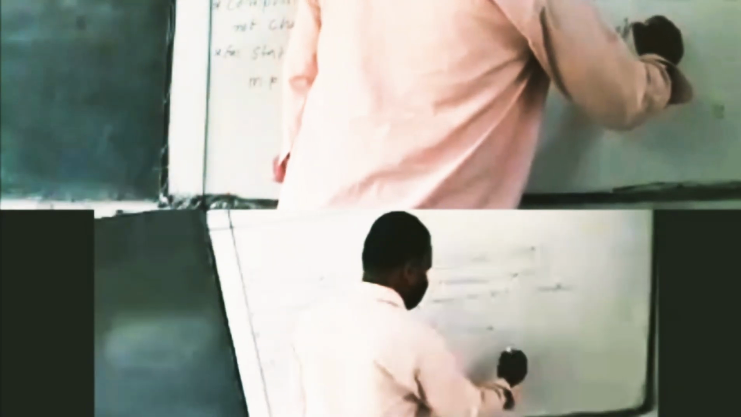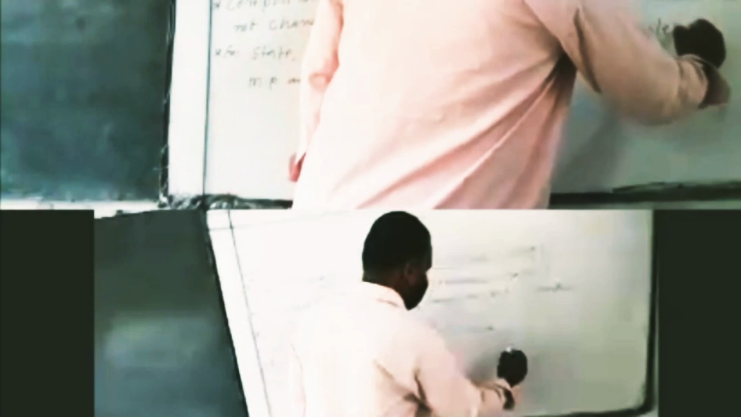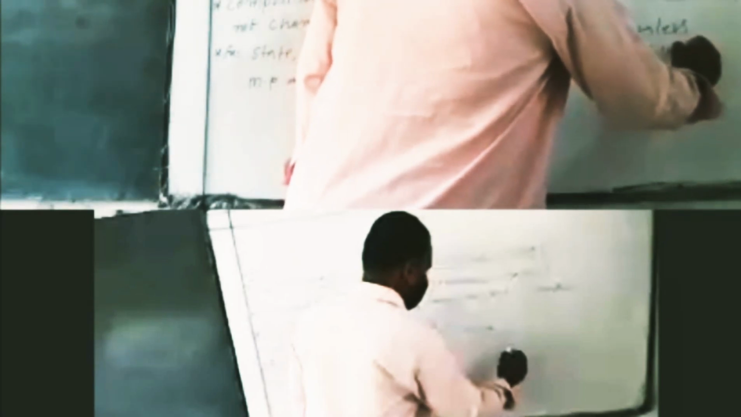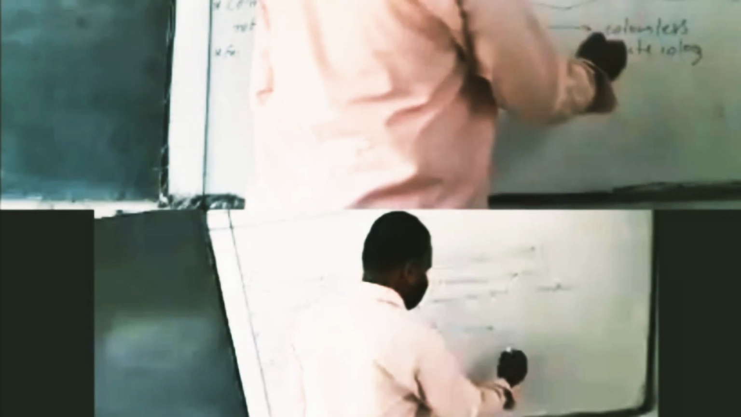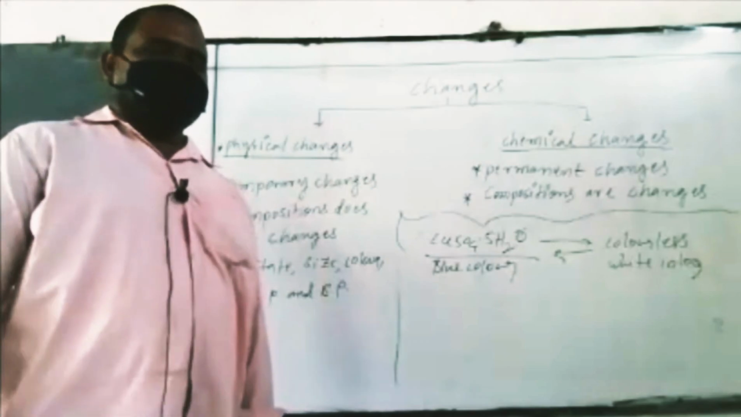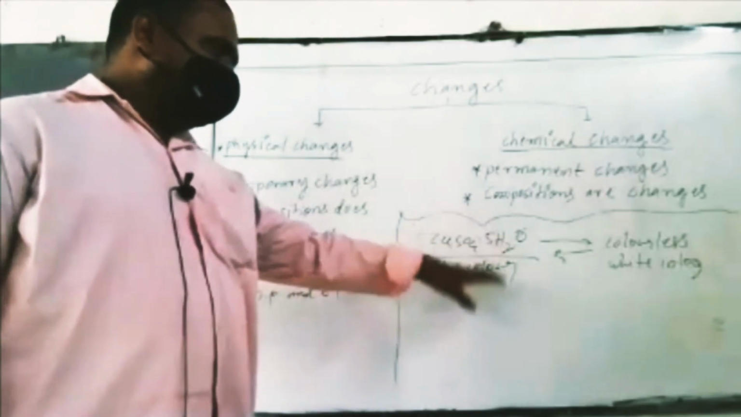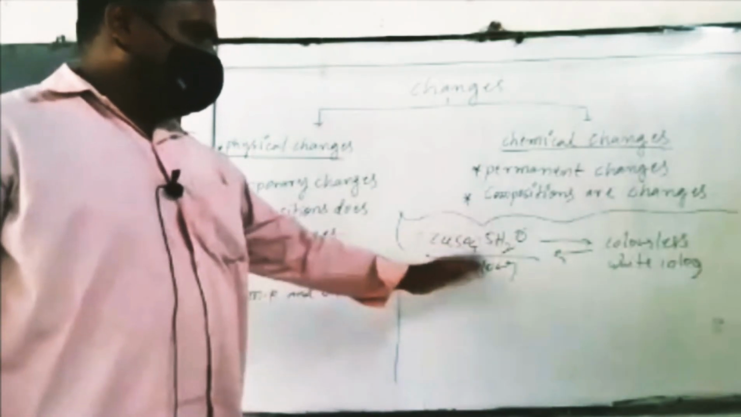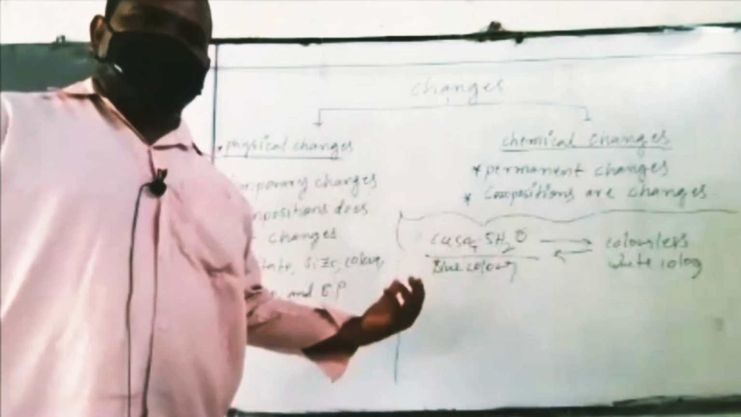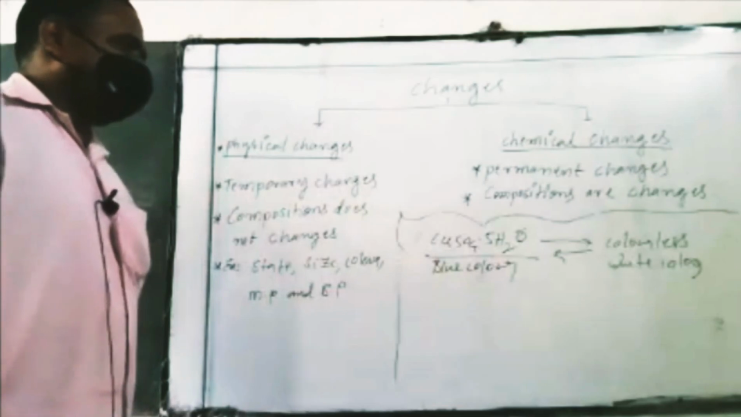Whenever this blue color is heated, it becomes colorless, white color. Again, if water molecules are added, the blue color reappears. So when the water molecules are removed, the blue color converts to colorless. Again, when water is added, the blue color reappears.